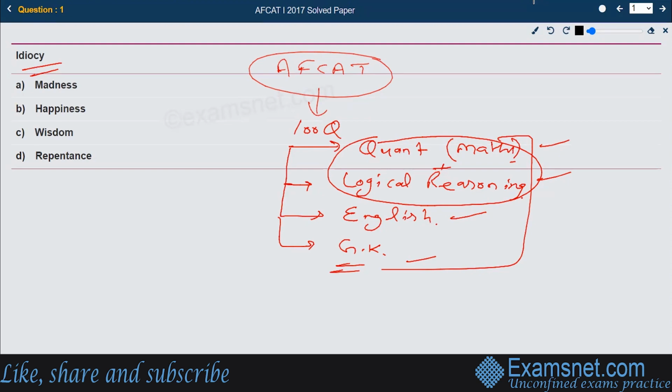repentance. Okay, so the right answer for the meaning of the word idosi is madness. That is the right answer, option A, madness. Extremely unusual behavior, that is what is called being idosi, having shown idosi. Okay, that is the right answer.